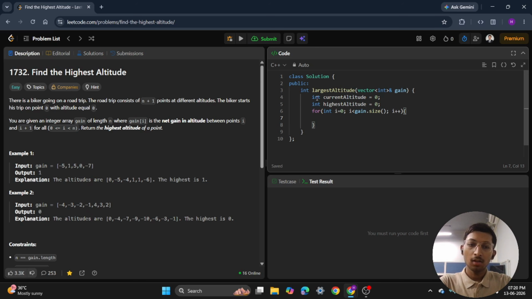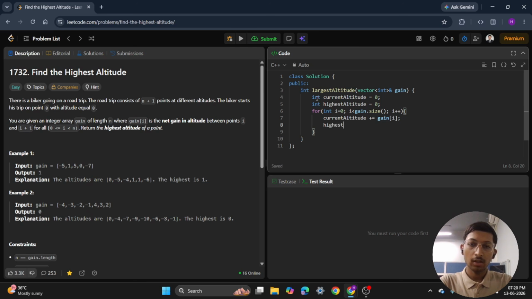Okay, now update the current altitude. So our current altitude plus equals to gain i. With that, compare it with the highest altitude.